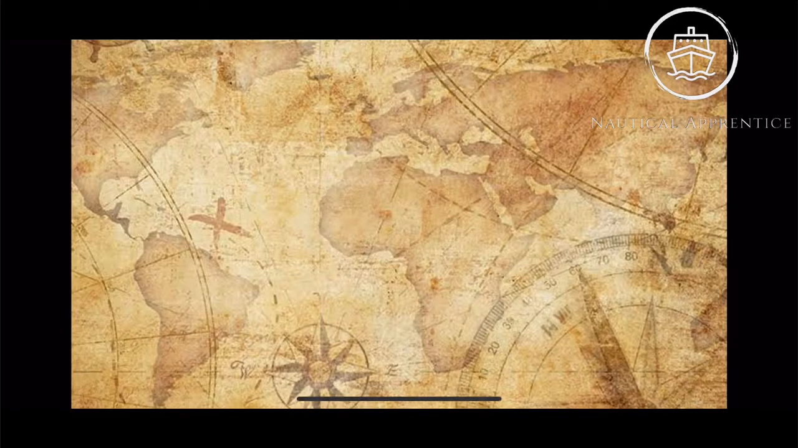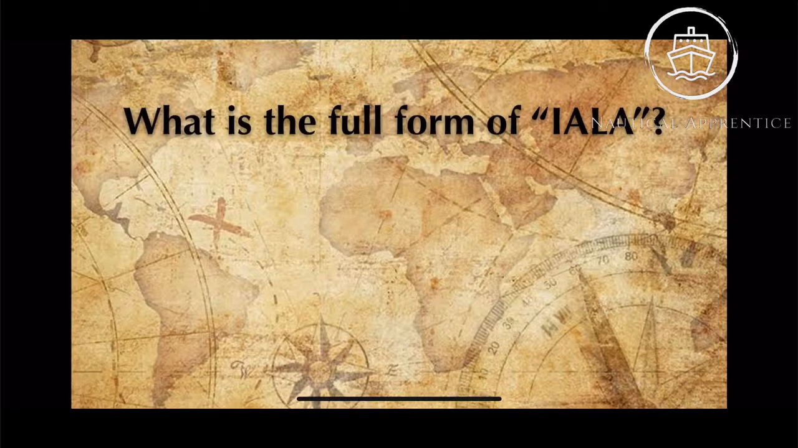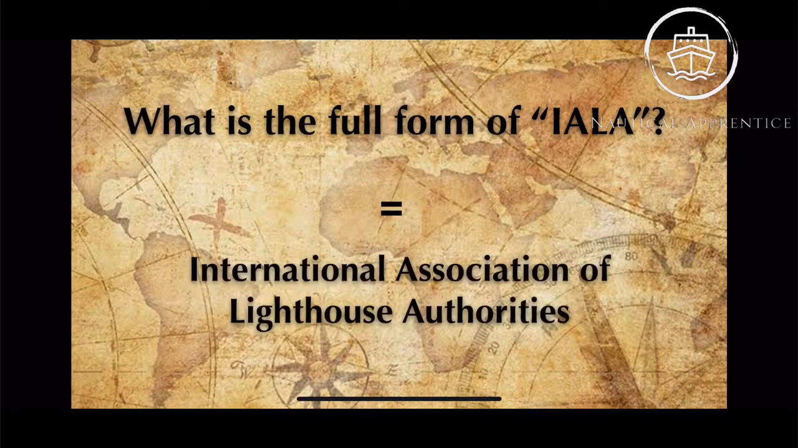The very first question is, what is IALA? The full form of IALA is the International Association of Lighthouse Authorities. This association brings together representatives of the aids to navigation services of about 80 countries for technical coordination, information sharing, and the coordination of improvements for aids to navigation throughout the world. In simple words, it's to look after all the lights and sound signals which can be used as a navigation aid.